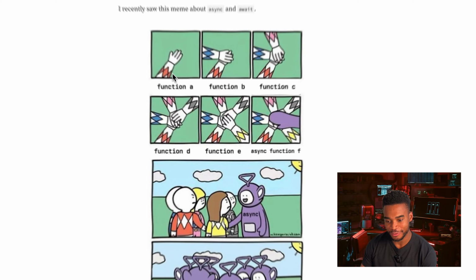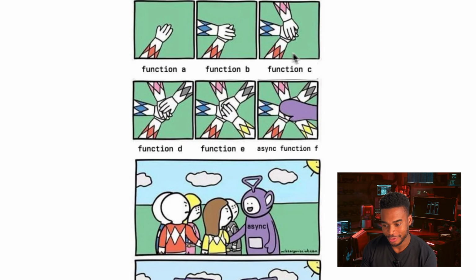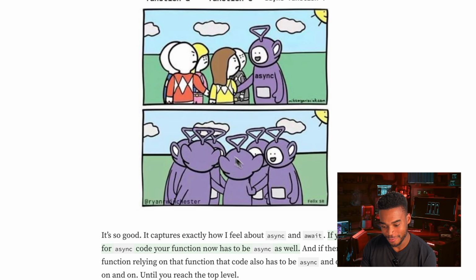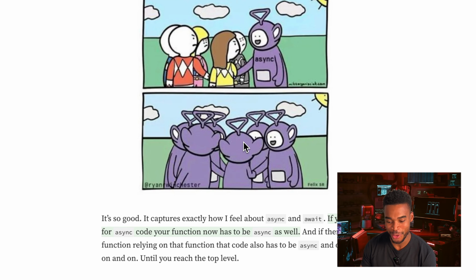Okay, let's see this meme. Function A, function B, function C, function D, function E. I think I've seen this one before. Function F. The F is the async. Oh wait, everyone has to be async now. Woohoo!